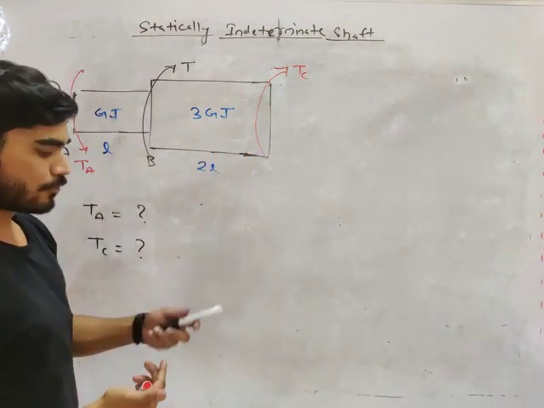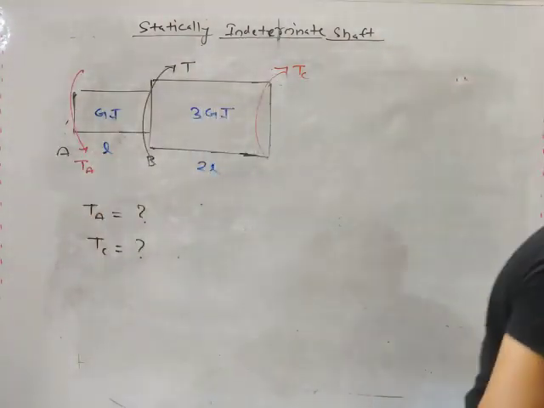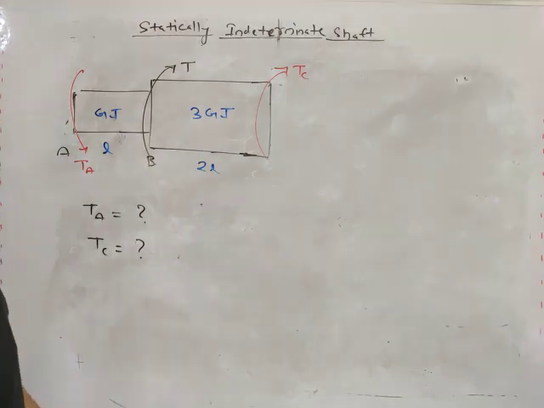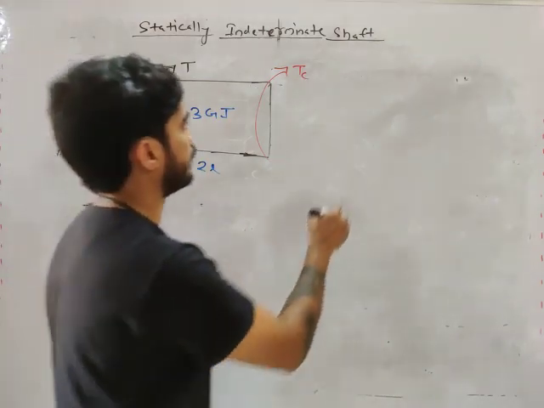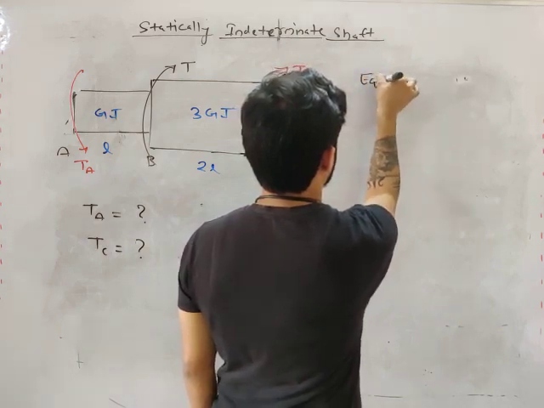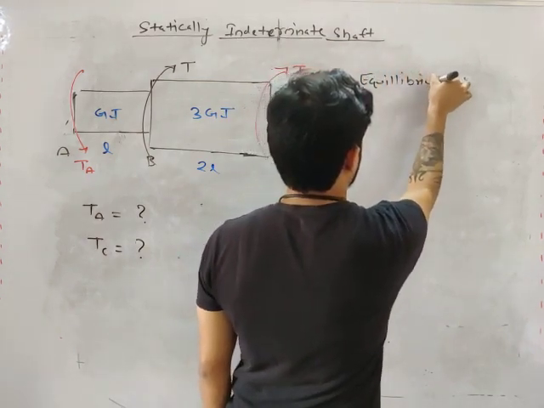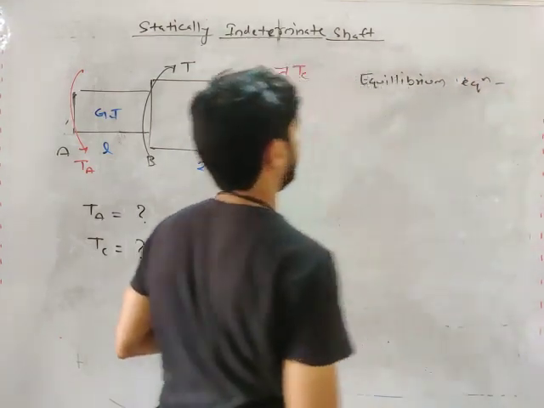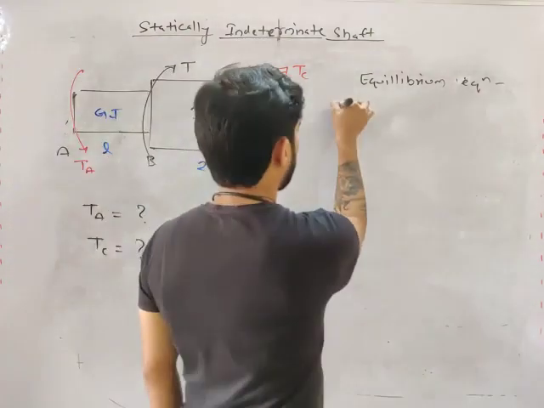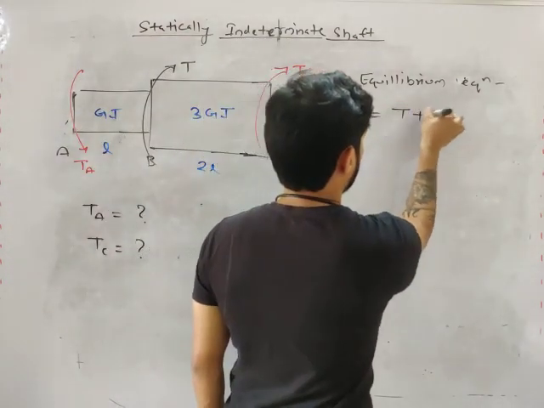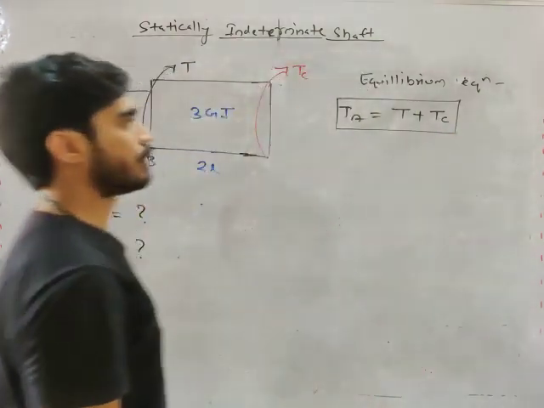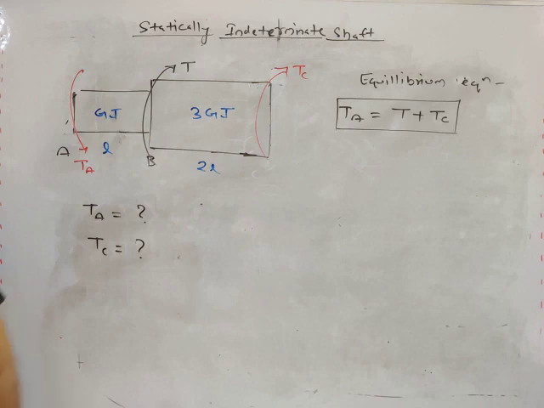Now what you have to do? You have to write two equations, equilibrium and compatibility. So what will be the equilibrium equation, my friend? Equilibrium equation will be TA equals to T plus TC, right? This will be the equilibrium equation. TA equals to T plus TC.